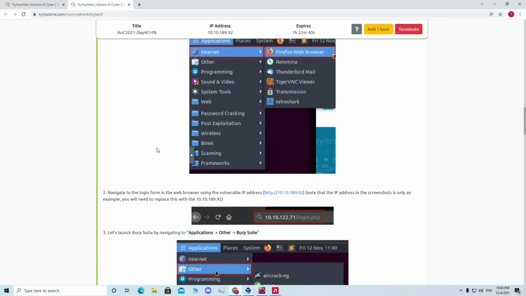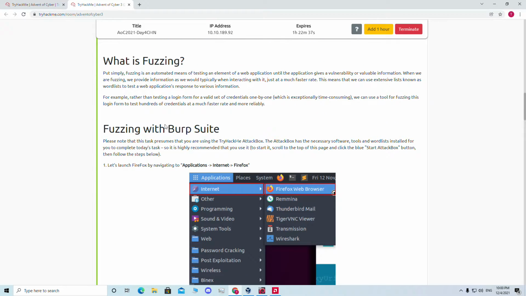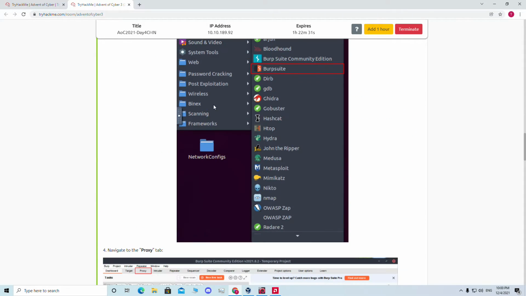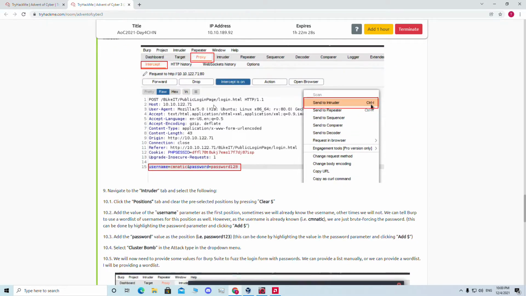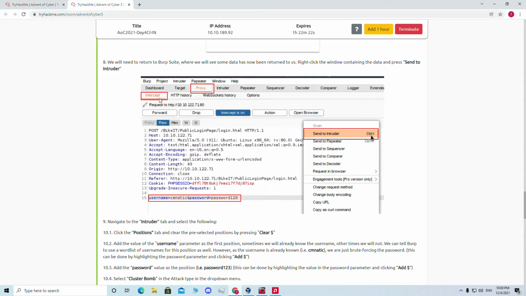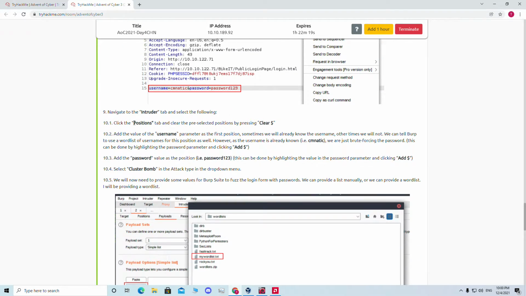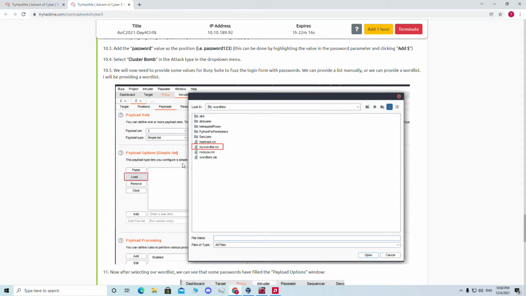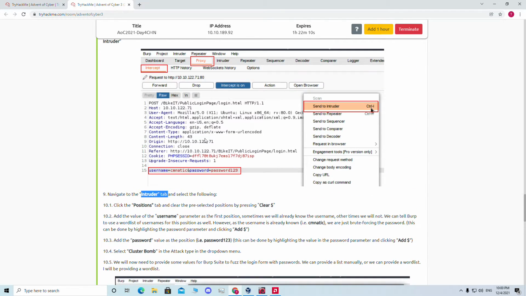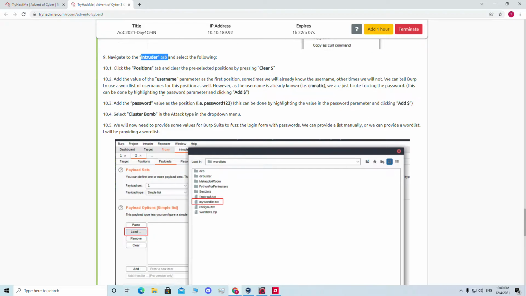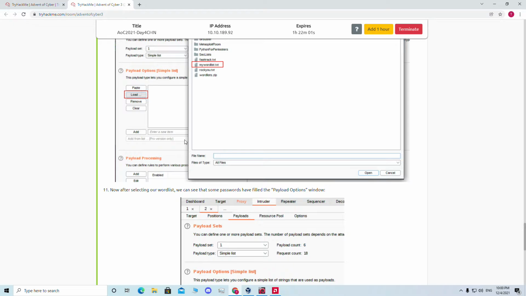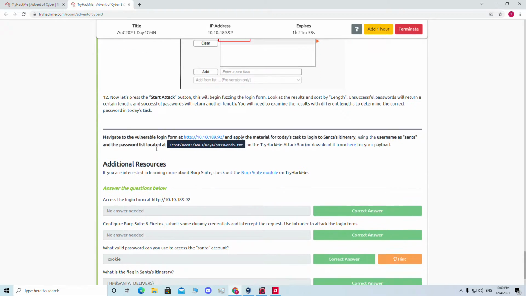I will also use Burpsuite, and I will use the fuzzing method to find Santa's password, as they are saying. So let's go to the challenge and see what it says. It's all about Burpsuite: how to intercept, how to use the Intruder, how to set the word list for the password and username, then start the fuzzing process. I'm not going through all this, so if you are interested you can check the Burpsuite room of TryHackMe. Burpsuite is an industry standard tool, so you need to know about it as well.